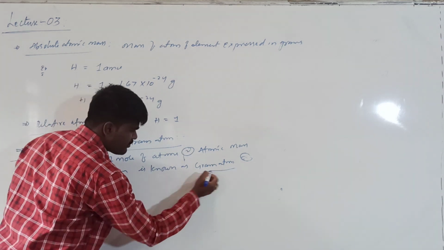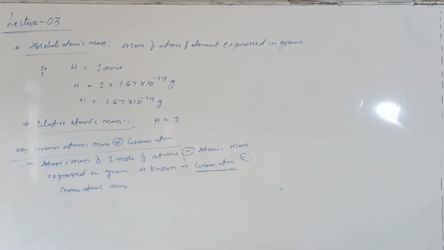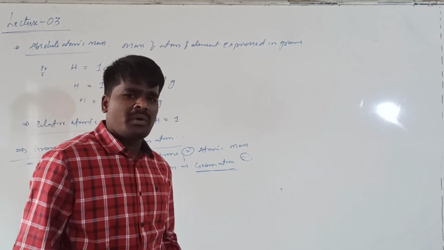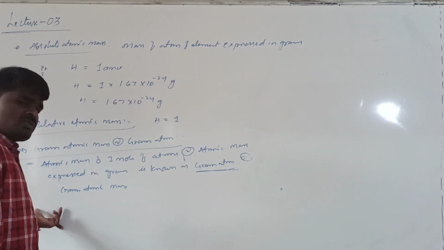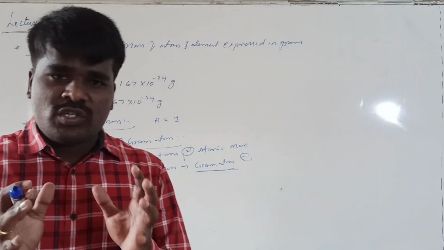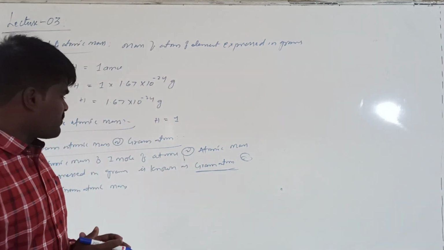This gram atom is also generally equal to 1 mole. Whenever you are saying gram atom, you are talking about the mass of 1 mole of atoms in grams.